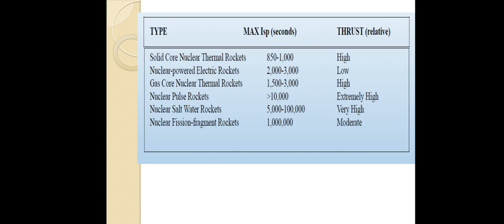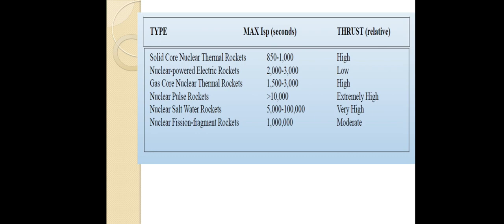Next one is a nuclear pulse rocket. Maximum specific impulse is more than 10,000, because we are using pulses. The pulses are generated from blasting, which means we are dropping the bomb outside the rocket. Due to that we get the pulse. We have a kind of shutter or plate on the surface, so we utilize the pulse to move the object.